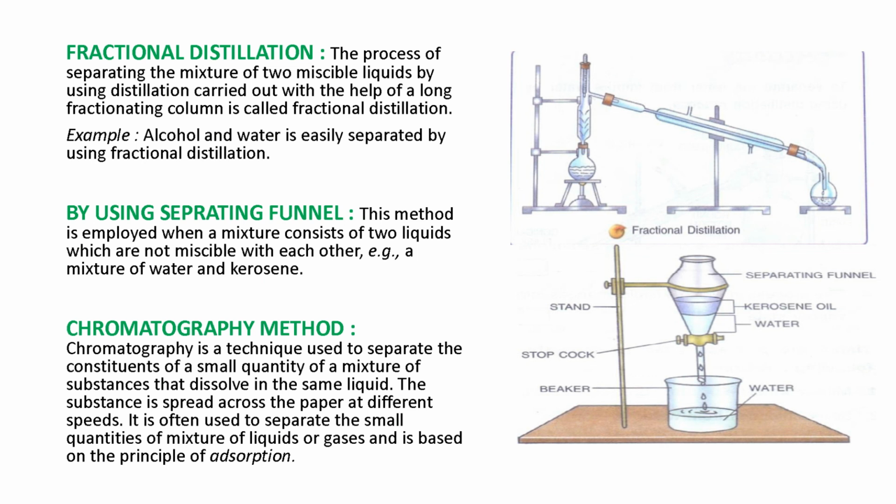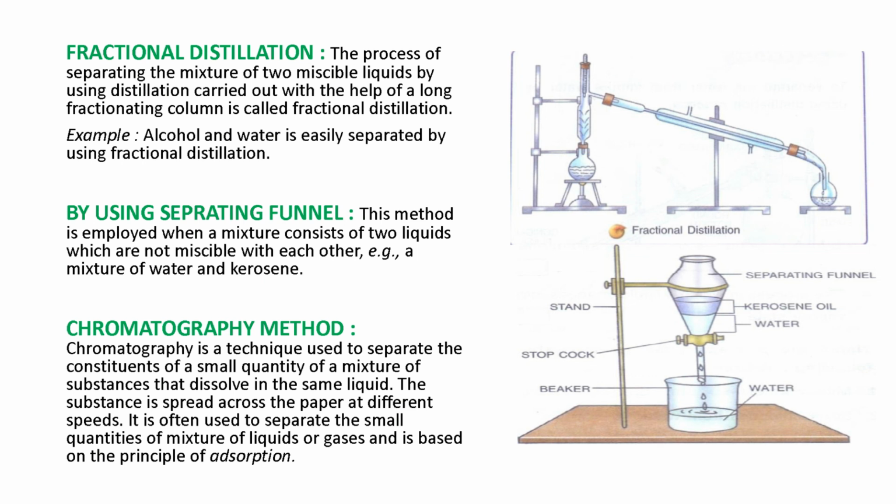The next method is the chromatography method. Chromatography is a technique used to separate the constituents of a small quantity of a mixture of substances that dissolve in the same liquid. The substances are spread across the paper at different speeds. It is often used to separate small quantities of a mixture of liquids or gases, and it is based on the principle of adsorption.